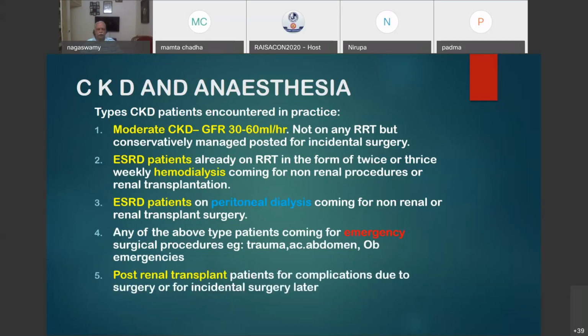Post-renal transplant patients also may come for complications either immediately or with an incidental surgery later on. Such patients are not very difficult because they will have normal renal function. Again, they will be continuing on immunosuppression. So sepsis is the most important concern there, and maintaining the graft function is the second important concern that you have to keep in mind.